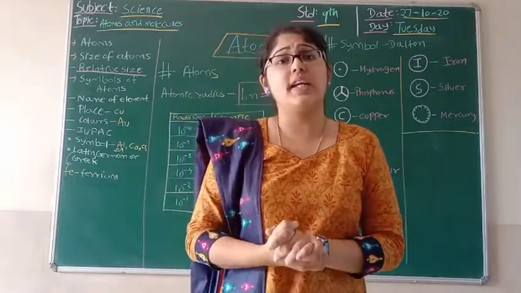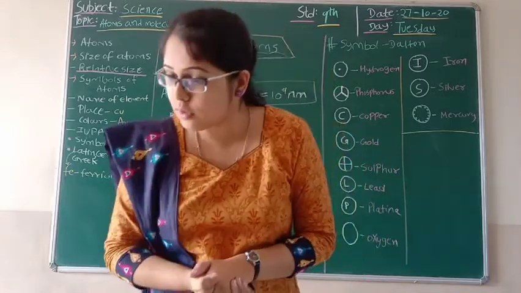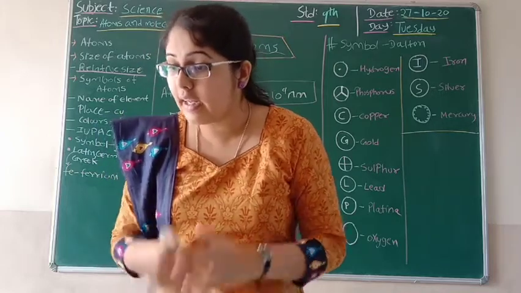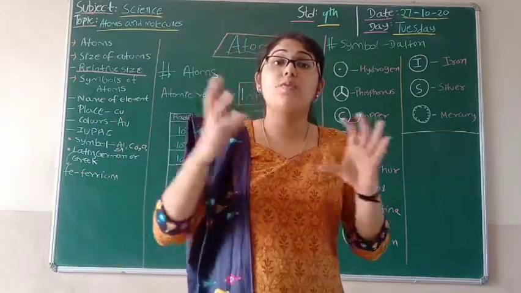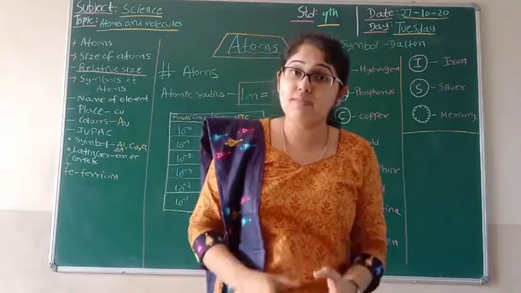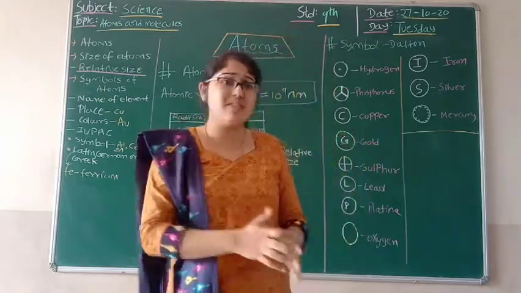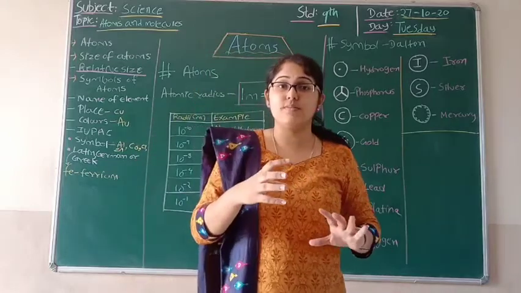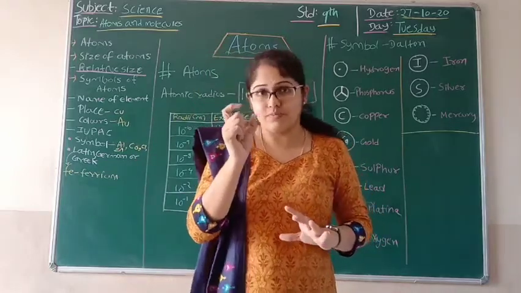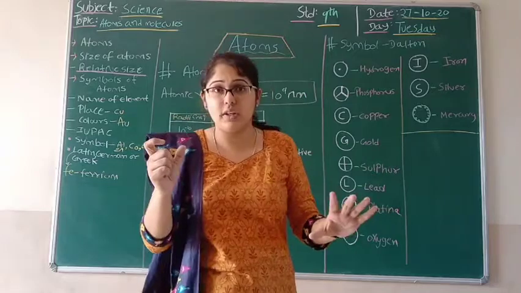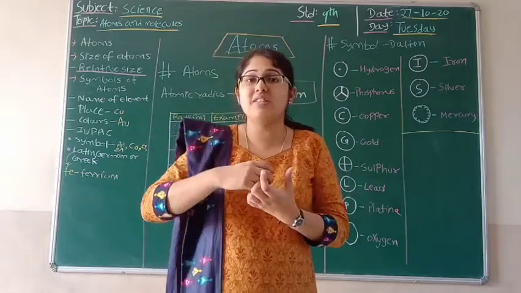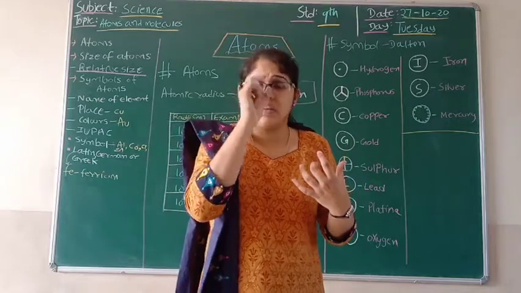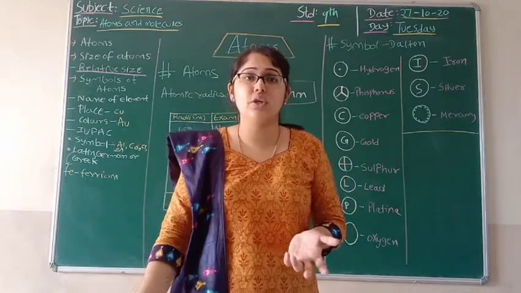Then one more scientist who gave his contribution is Berzelius. He said that atoms can be named from one or two letters. This is a symbolic representation, students. Now if I need to represent these atoms by a symbol, this is another way, by a very short name. As we know, hydrogen is represented as H, cobalt as Co, with capital C and small o. So how did this come into existence?